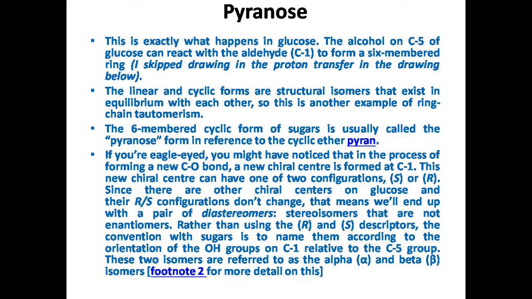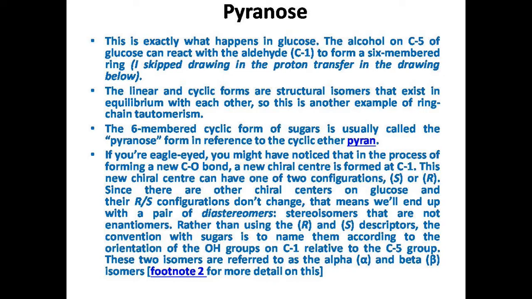As we know, at the first carbon in glucose and in ketose, there is an aldehydic group and a ketonic group. In pyranose formation, the hydroxy group on the fifth carbon reacts with the aldehydic group on the first carbon and forms the cycle. But a new stereogenic center is formed in the cyclic pyranose structure of glucose,